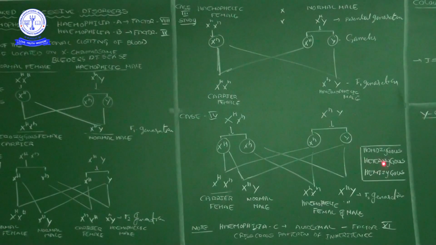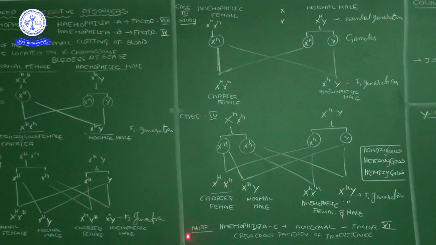Okay, this is the time to tell homozygous condition, heterozygous condition and hemizygous condition. Homozygous condition time, what will happen? Both chromosomes are having the same type of genes. And then heterozygous time, two different types of genes, that is two different types of alleles, so nothing but X capital H, X small h. And hemizygous, chromosomes only different. If you take male organism, one is X chromosome, another one is the Y chromosome.